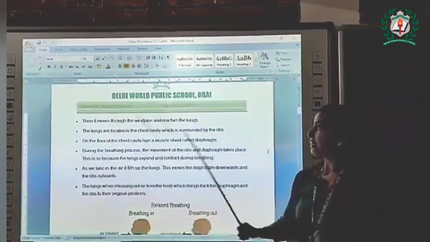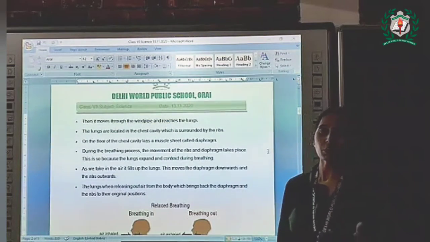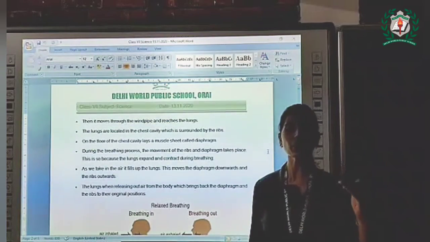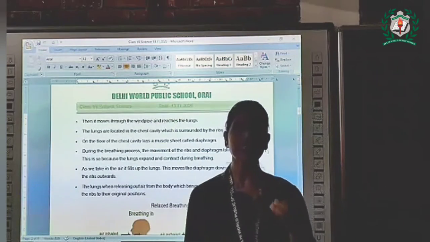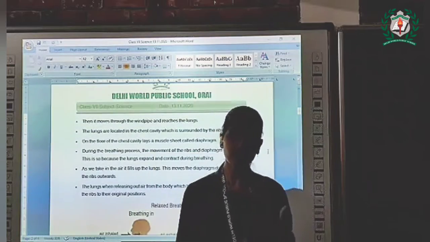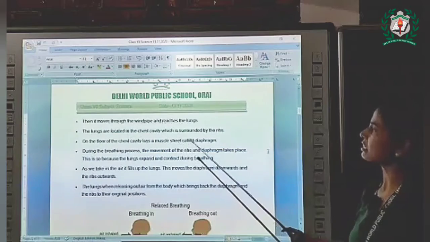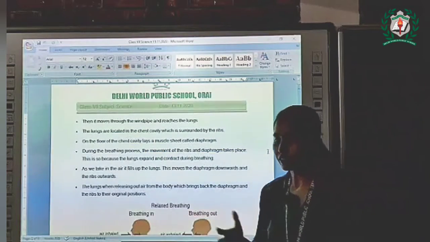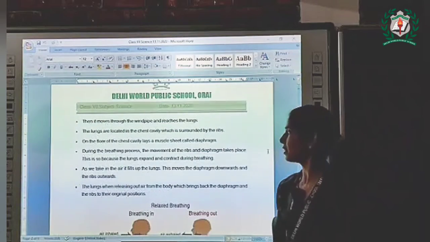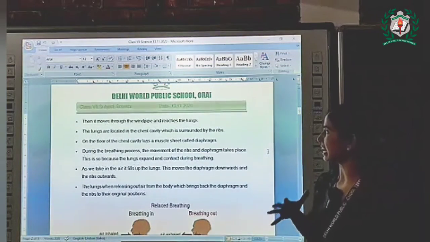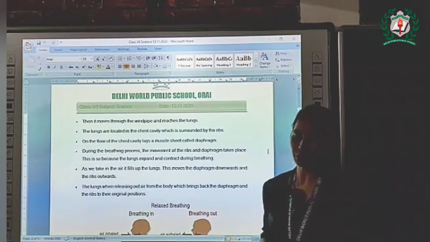The lungs are located in the chest cavity, which is surrounded by the ribs. As we know, our lungs are protected by the rib cage. On the floor of the chest cavity lies a muscle sheet called the diaphragm. So there is a sheet-like structure that is called the diaphragm. During the breathing process, the movement of these ribs and diaphragm takes place. This is so because the lungs expand and contract during breathing.